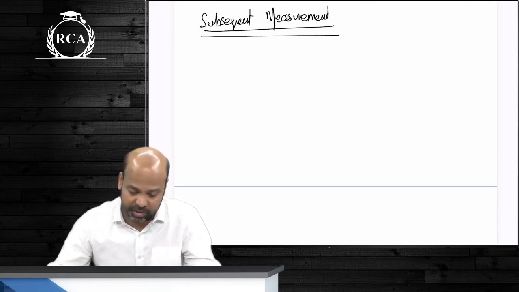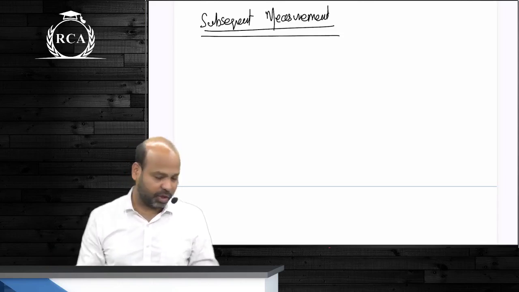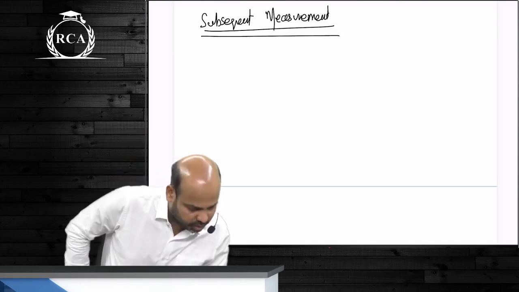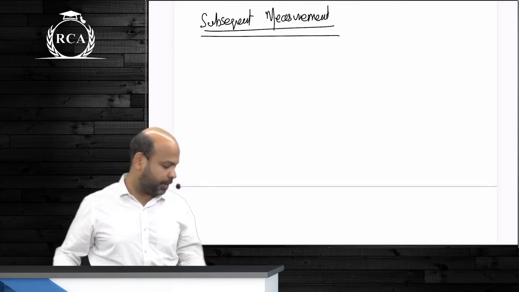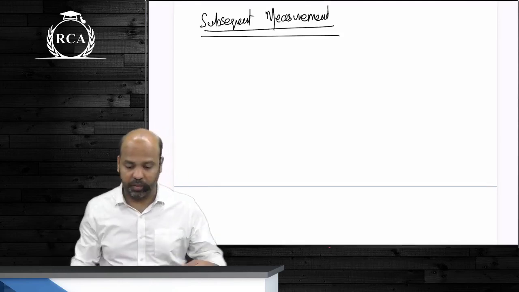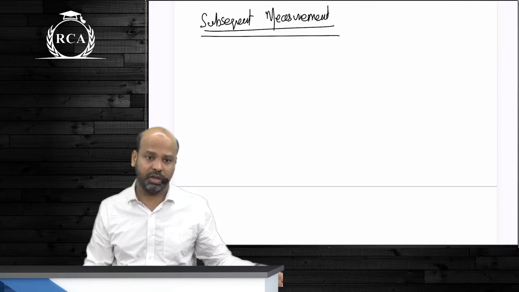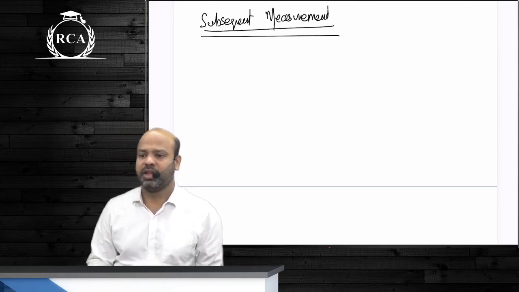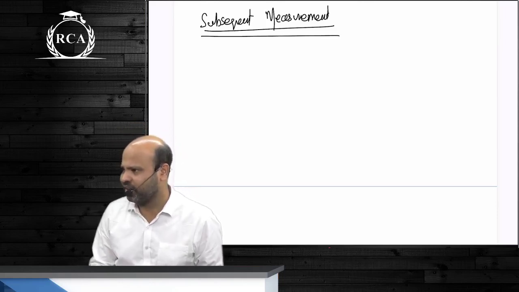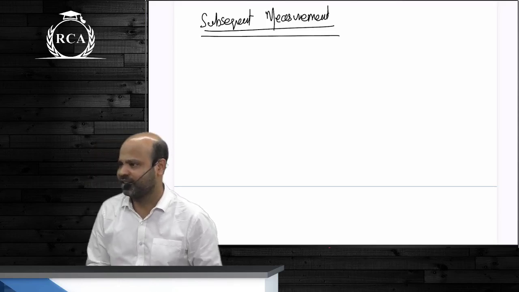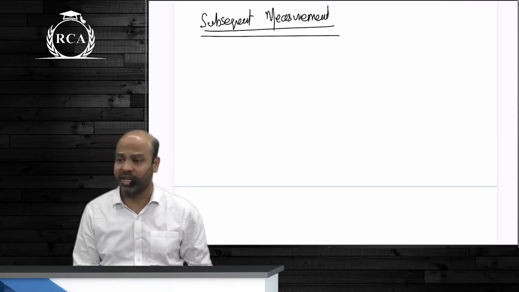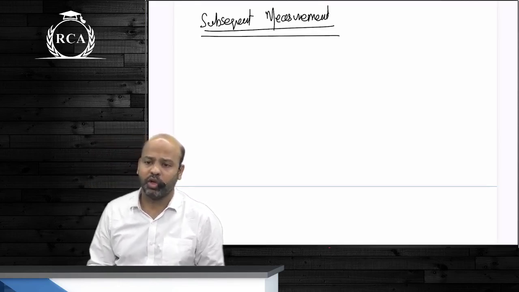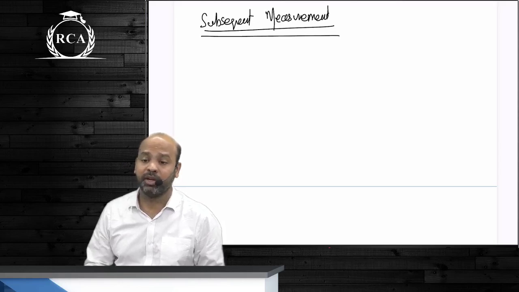लिखो बेटा, subsequent measurement. The subsequent measurement of an asset depends on the way we derive economic benefit from the asset.